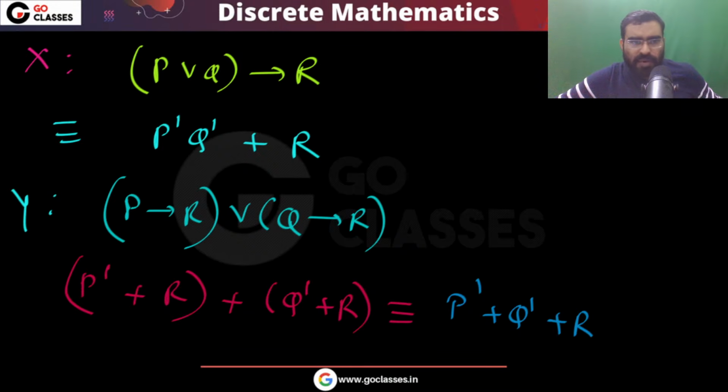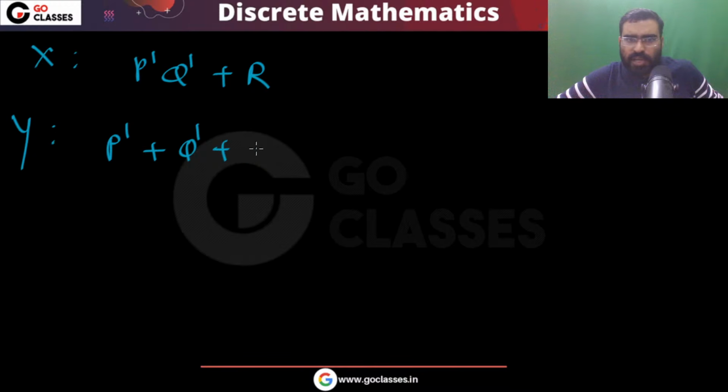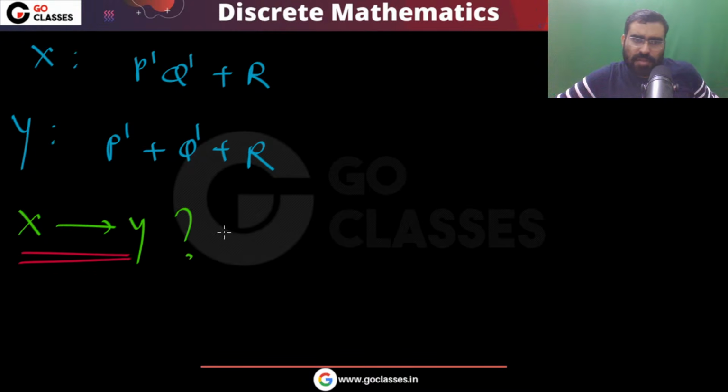Now, what is the difference between these two? Let's see. X comma Y. You have this X, you have this Y. Let's see what you can say about these. So finally you have this X, that is P dash, Q dash or R, and you have this Y, which is P dash or Q dash or R. Now tell me, does X imply Y? The question is, does X imply Y? Is this a tautology?